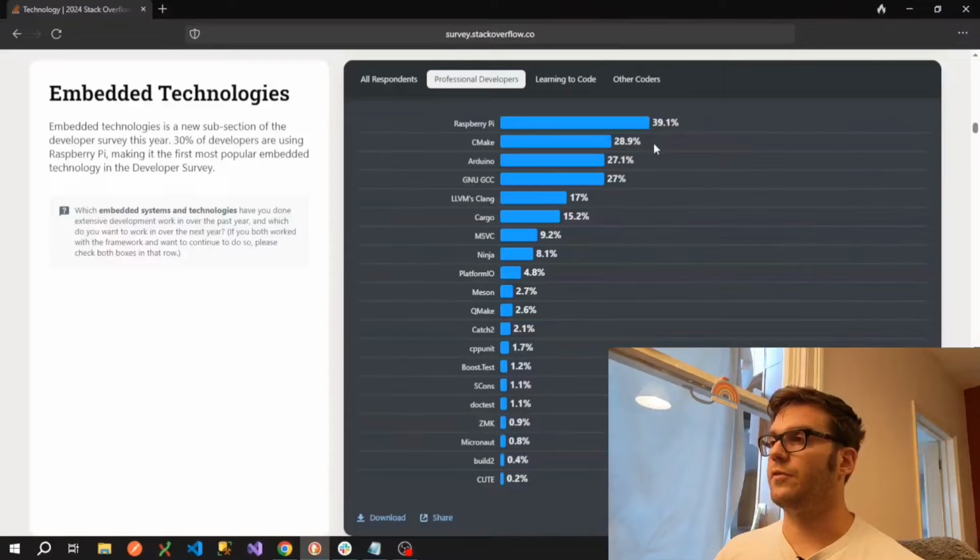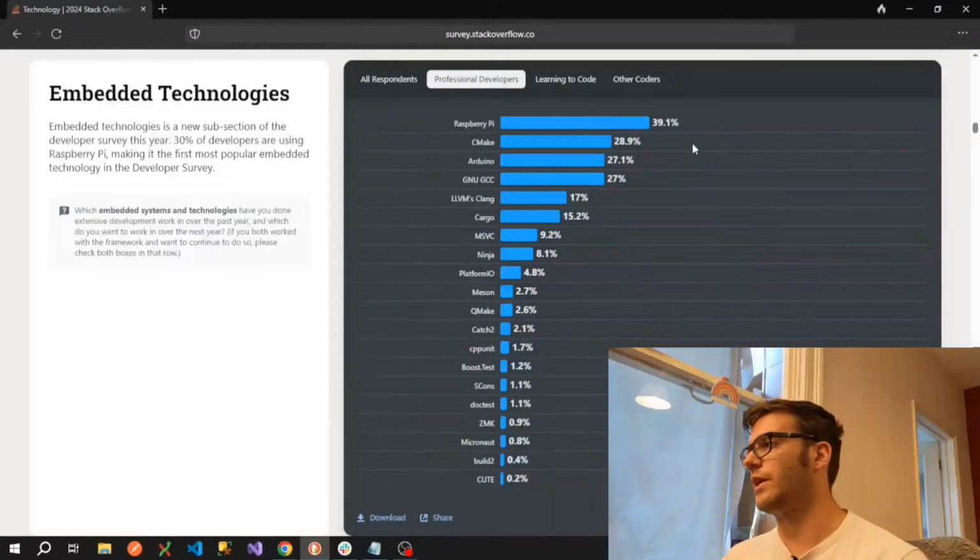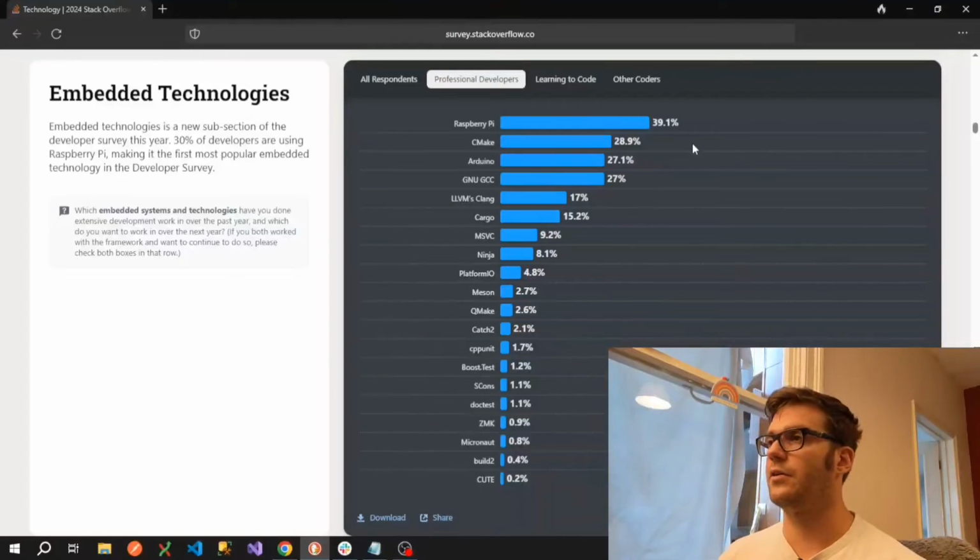CMake is really useful for developing cross-platform projects. So basically you create a CMakeLists.txt file, and then it creates things like Visual Studio solution files and that kind of thing. So if you're developing on different operating systems or in different environments, that kind of simplifies the process. Not something I've used, but again, it seems to be quite popular as an embedded technology.